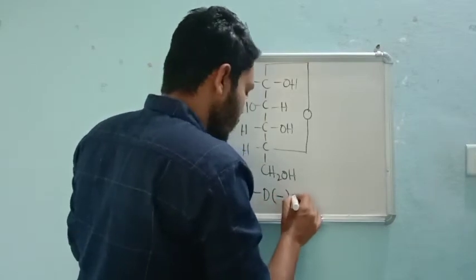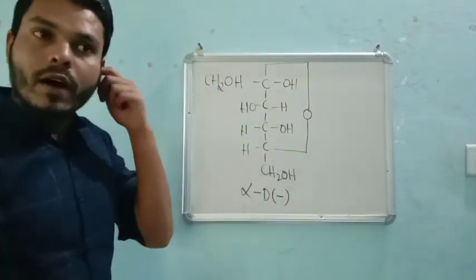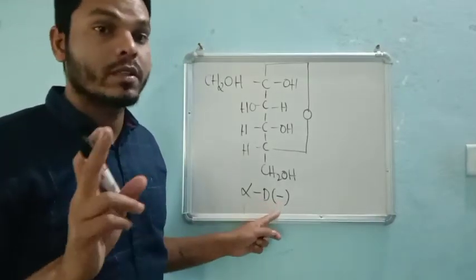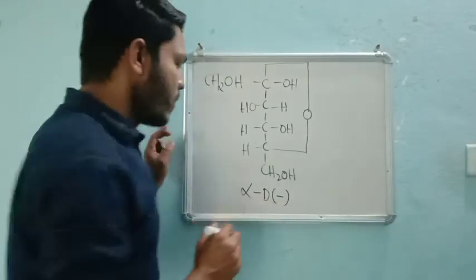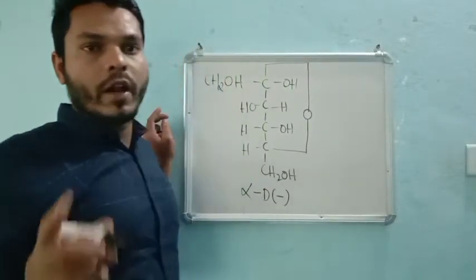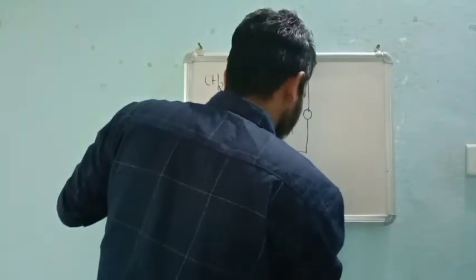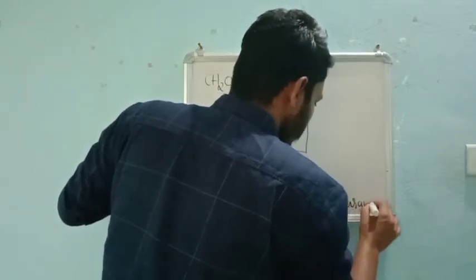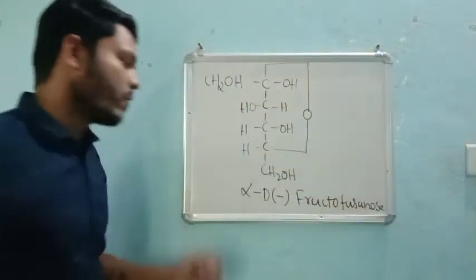Now this will be alpha-D-minus. Why minus? Because in nature our fructose is laevorotatory. So alpha-D-(minus)-fructofuranose. Fructofuranose, so this is the name.